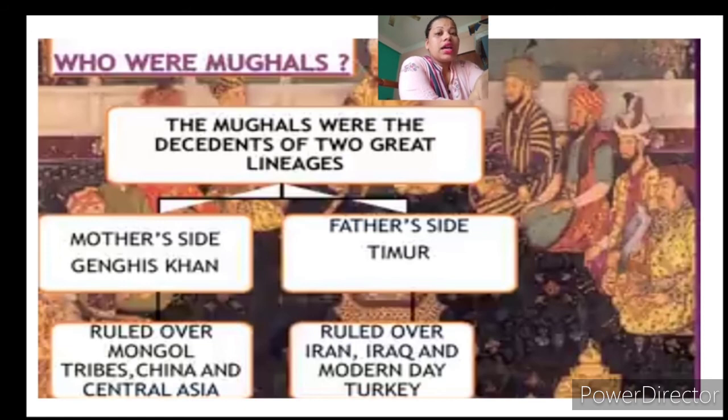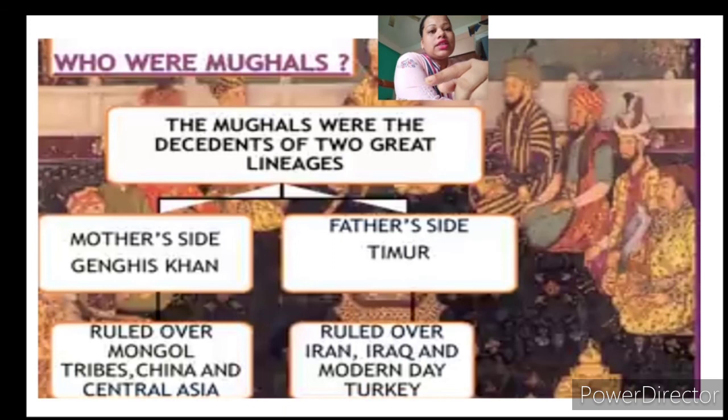Genghis Khan was from China. He was a Mongol and he came to defeat the Delhi Sultans. He tried killing thousands of people. And from the father's side, it's Timur, the ruler of Iran. Genghis Khan ruled the Mongol tribes, China and Central Asia, and Timur ruled over Iran, Iraq and modern day Turkey.